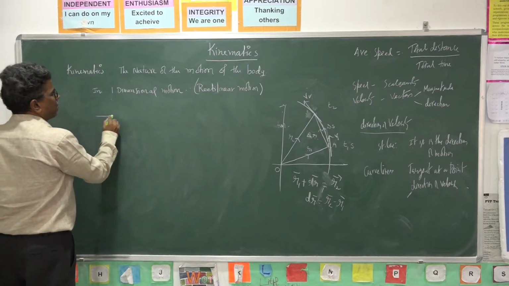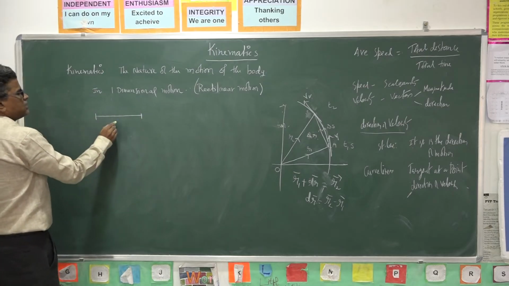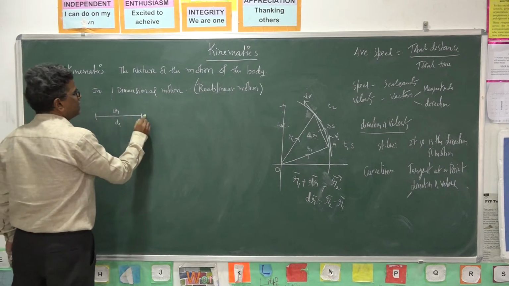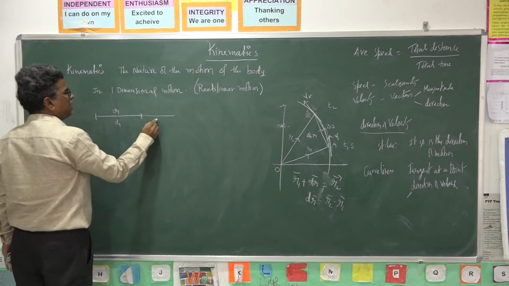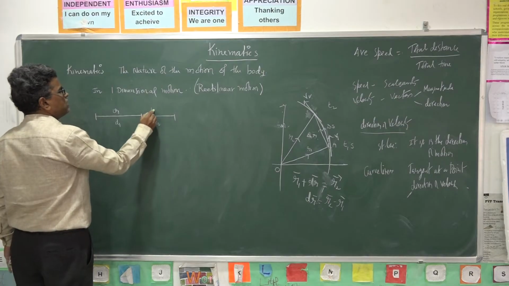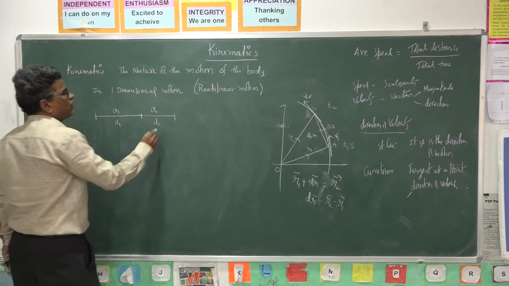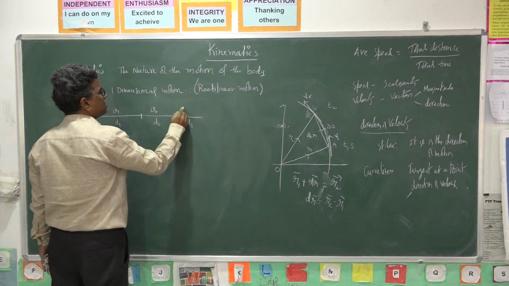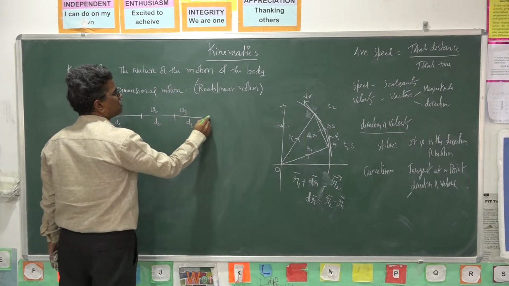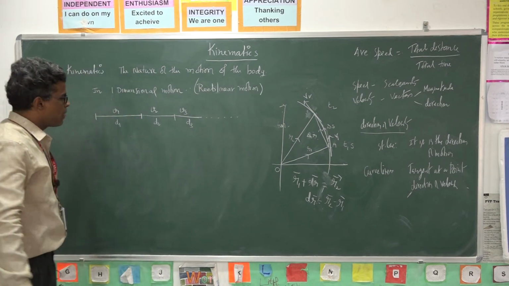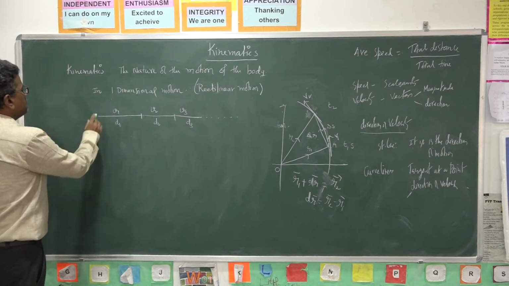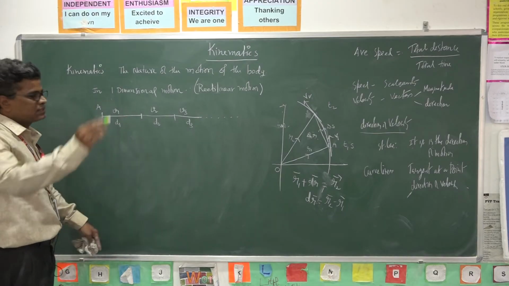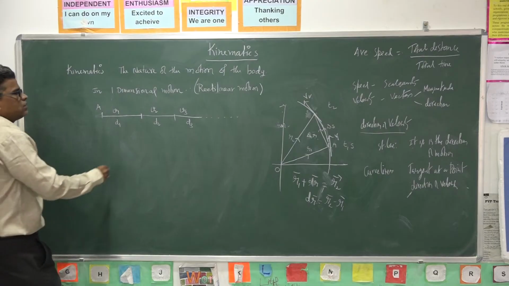Suppose the body travels a distance d1 with a speed v1, and next it travels a distance d2 with a speed v2, and travels a distance d3 with a speed v3, and so on, up to n terms.